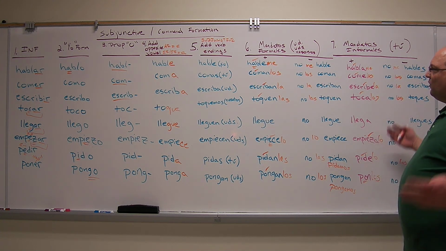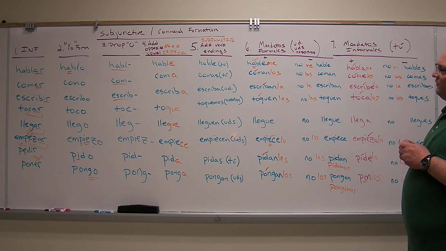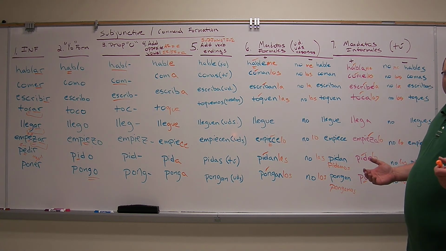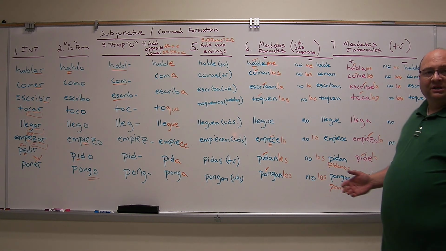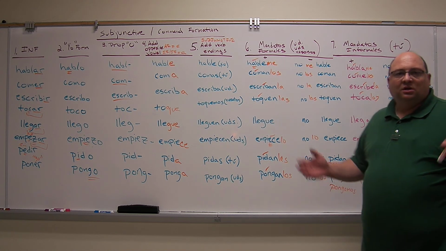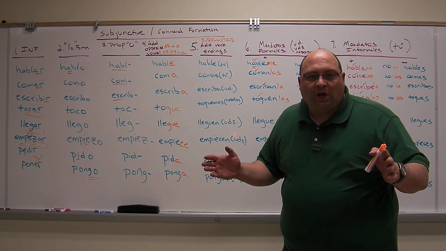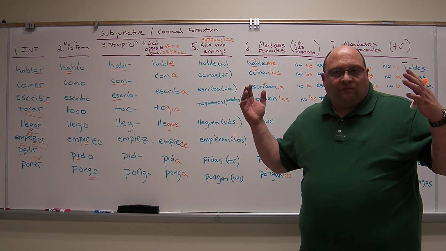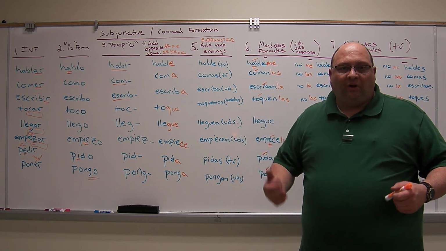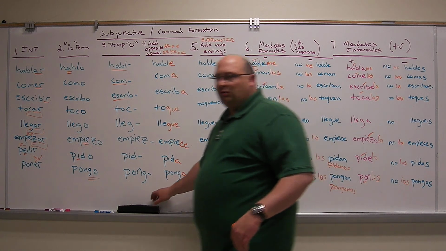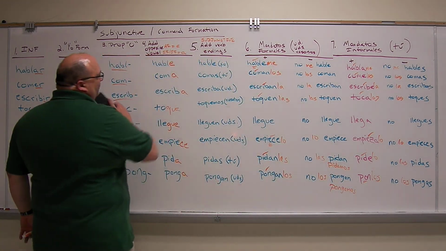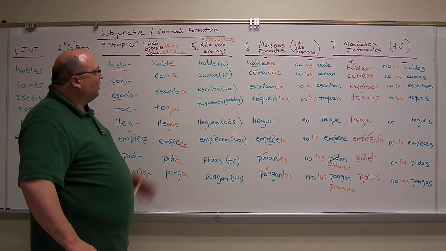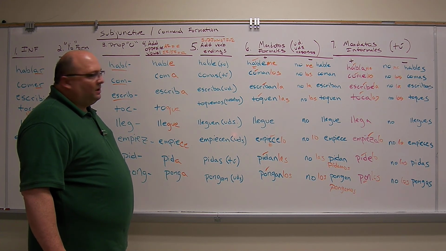Well, that is how you form the subjunctive commands in all of its forms. Now, really quickly, I'm just going to talk about the irregulars. They are in the book. They are on the grammar file. So go memorize those. I'm going to show you really quickly, though, how those work to form the subjunctive.